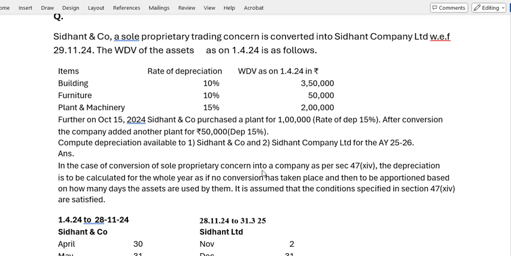In case of conversion of a sole proprietary concern into a company as per section 47(14), the depreciation is calculated for the whole year. First we have to calculate the depreciation for the whole year as if no conversion took place. Then we have to apportion between Siddhant and Company and Siddhant Company Limited.